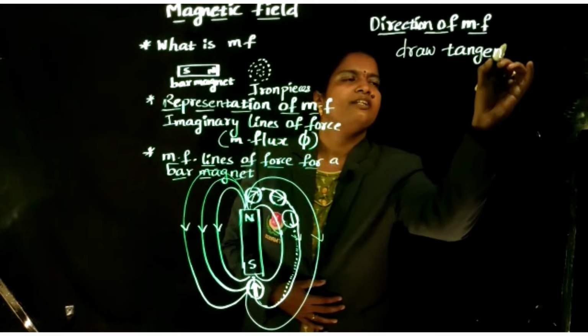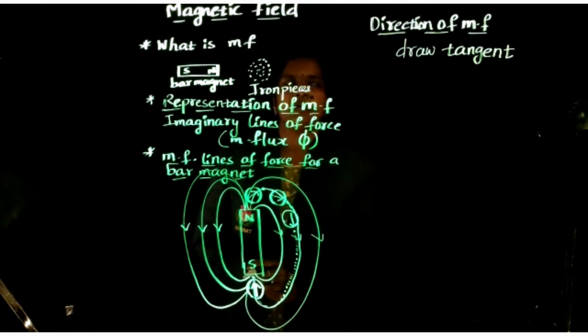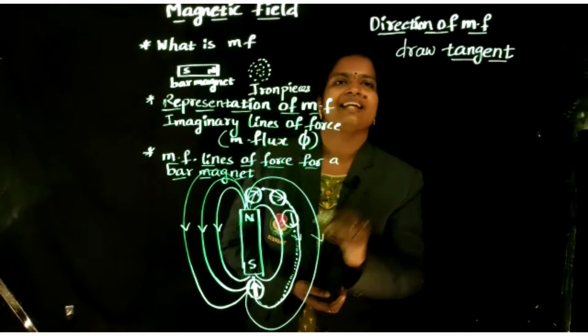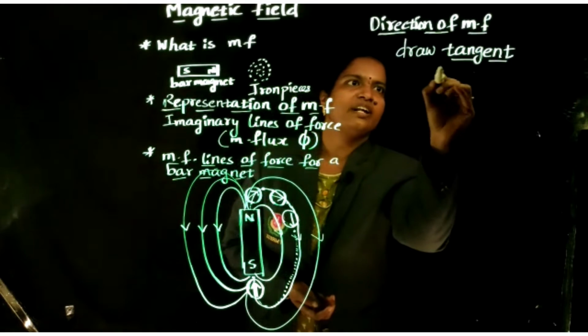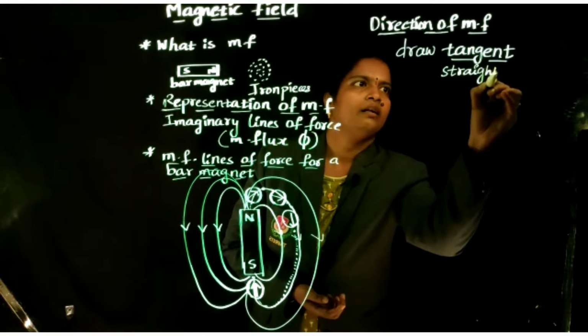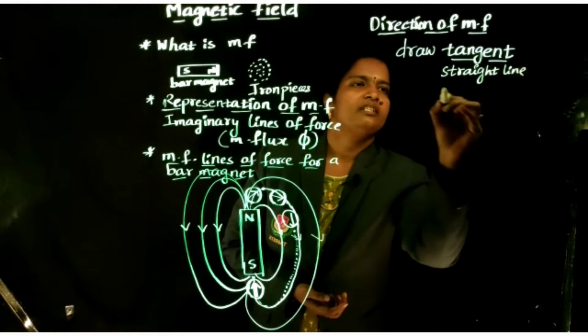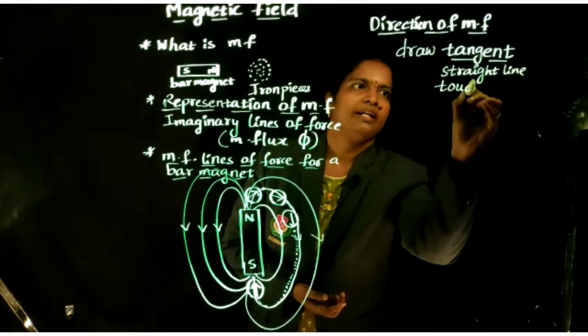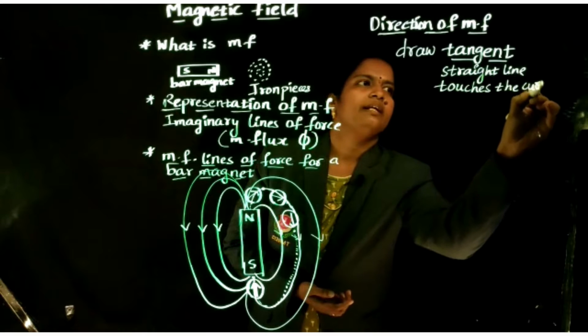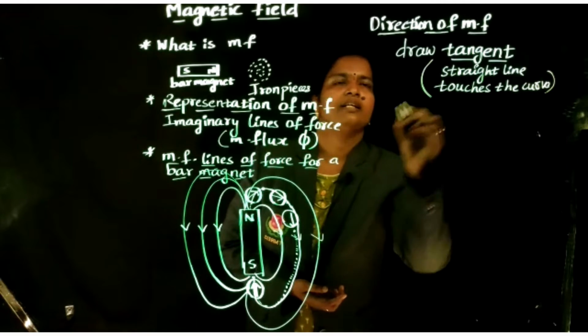That tangent line shows the direction of the magnetic field. What is the meaning of tangent? A tangent is a straight line which touches the curve.